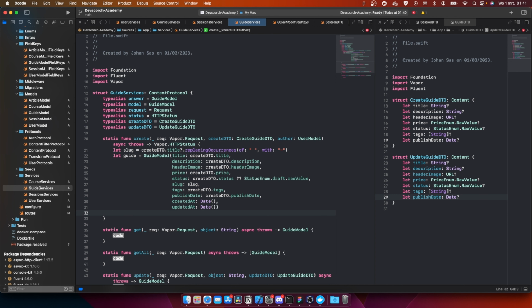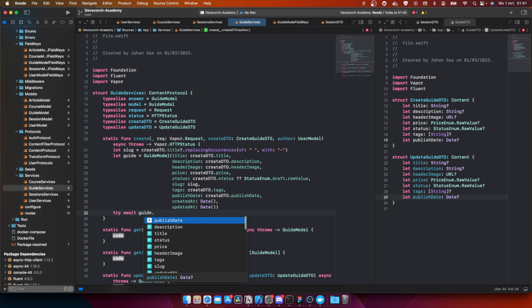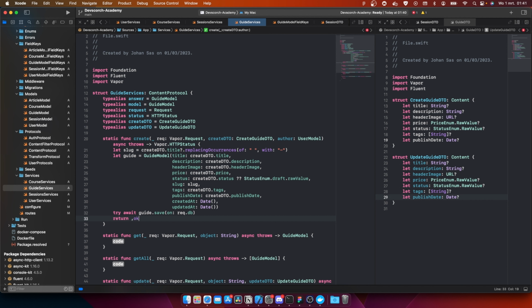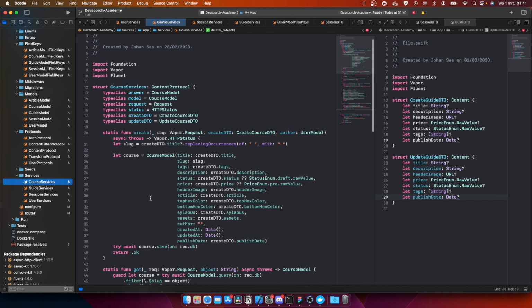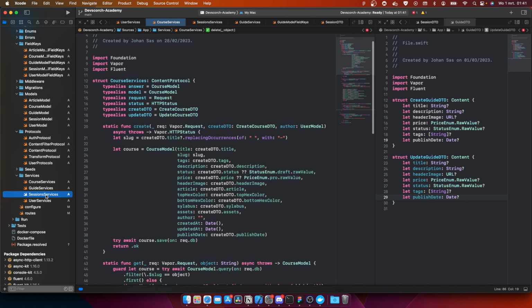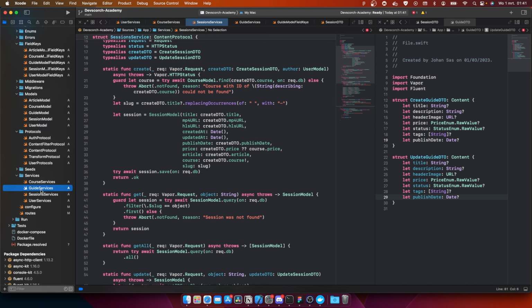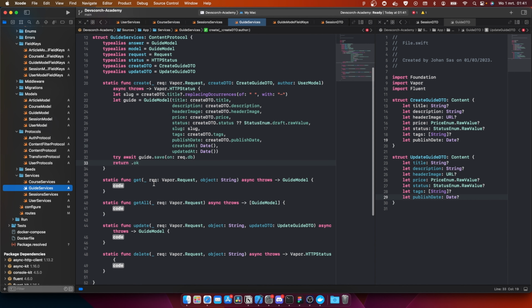After that, you can do a try await guide.save on req.db, and then return guide. No, we didn't return guide, we're actually returning .ok, just like this. Let's check the course service really quick. That's okay. Also okay. Yeah, okay. I just wanted to be sure that we are doing what we do in the others as well.